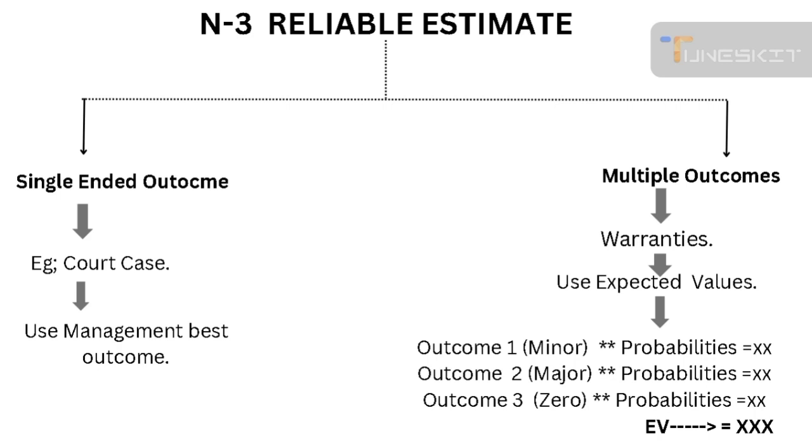This is done by multiplying outcomes by probabilities, and the sum of these is the expected value. This is the correct way to measure the amount of provisions.